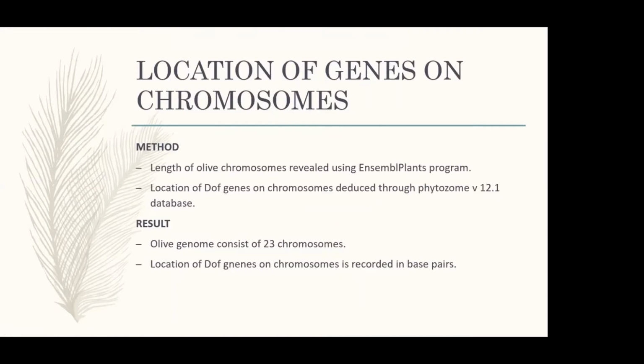Location of genes on chromosomes. The length of the chromosomes was revealed using the Ensembl Plants program, and the location of DOF genes on chromosomes was deduced using the Phytozome version 12.1 database. In the results, we got to know that the olive DOF gene family is distributed over 23 chromosomes. The location of DOF genes on chromosomes is recorded in base pairs.